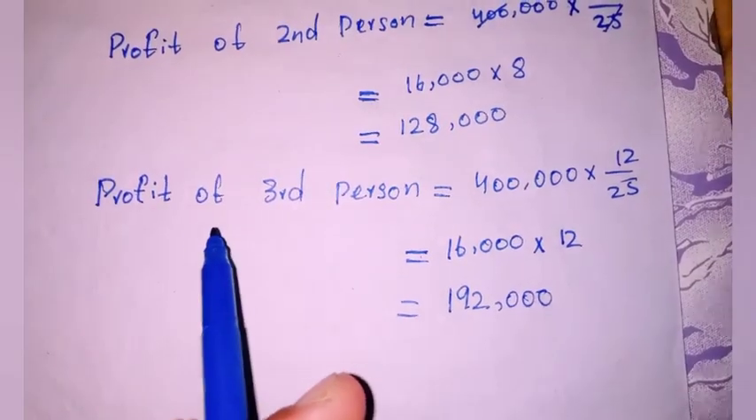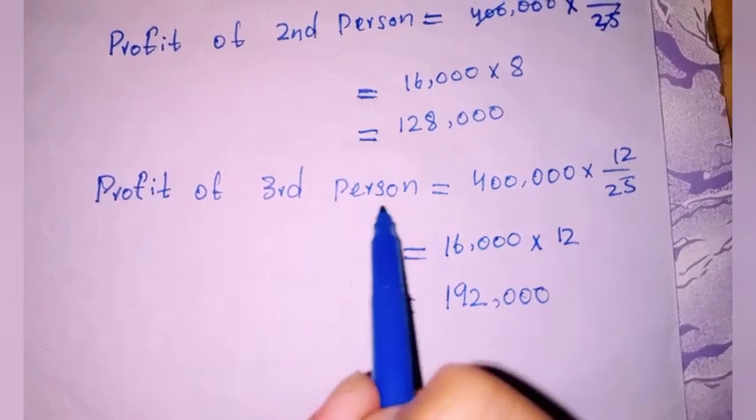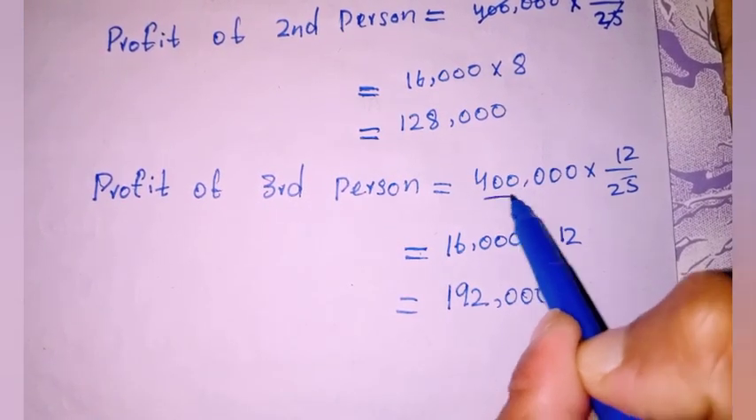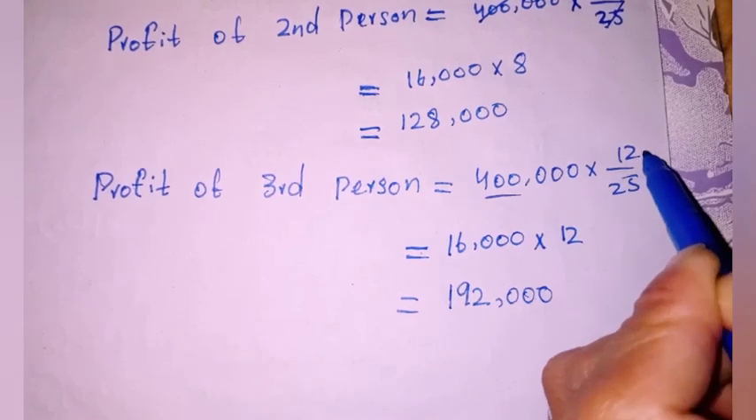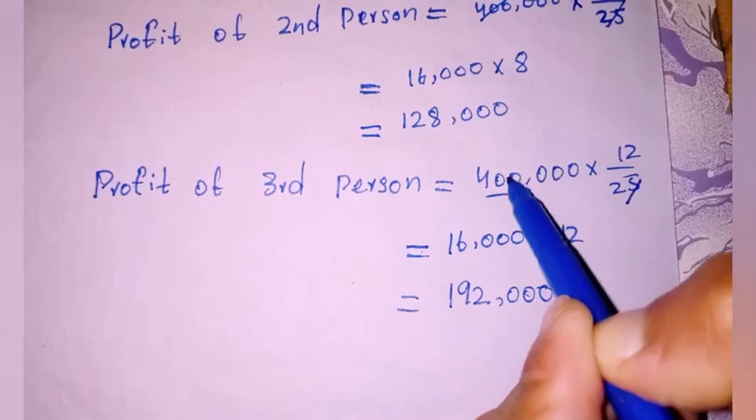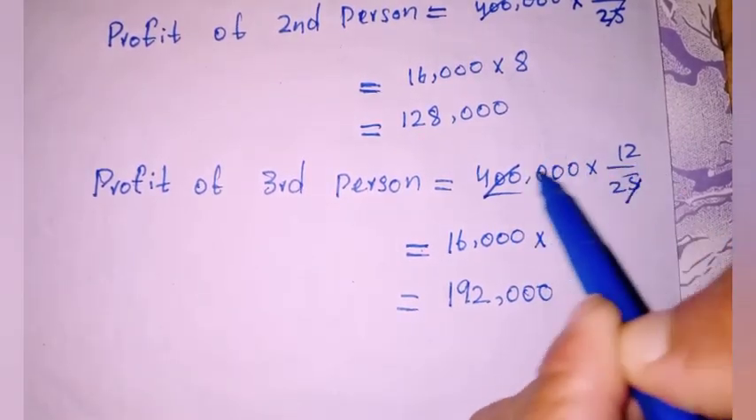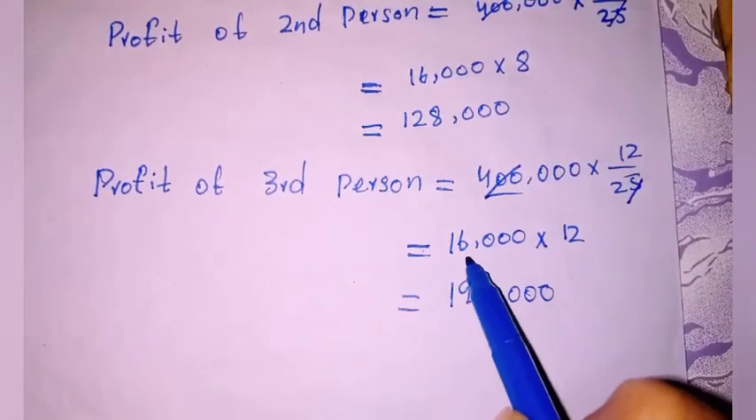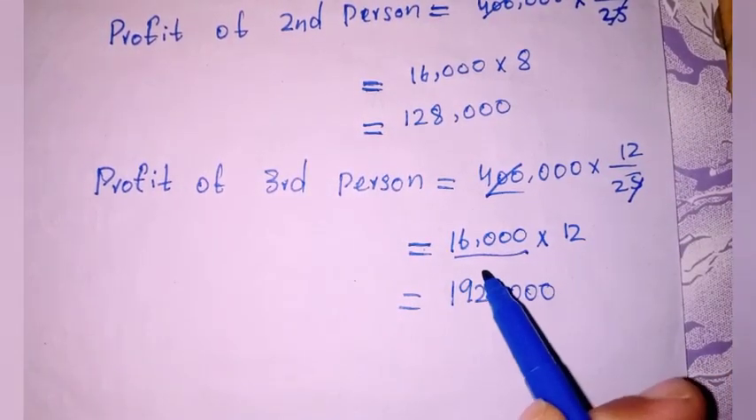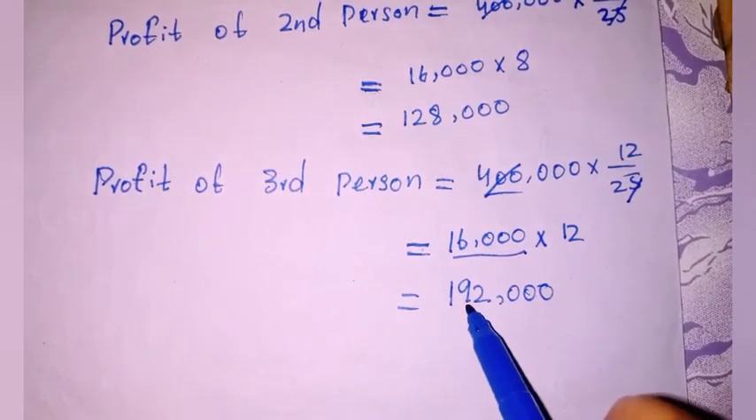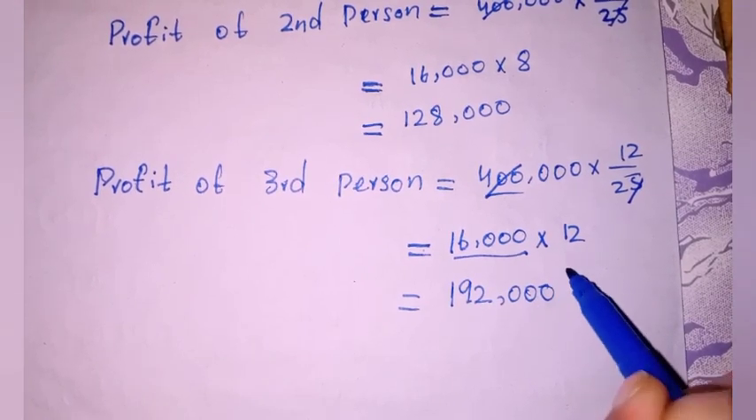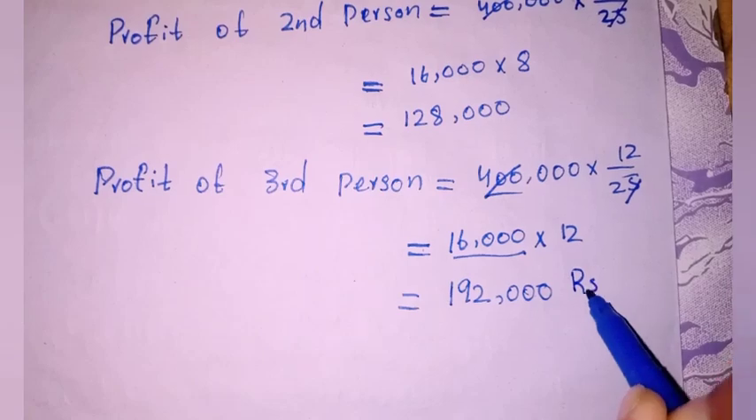And similarly the profit of third person is 400,000 multiplied by 12 divided by 25. So from here 25 cancels with 400, and from here we get 16,000. So 16,000 multiplied by 12 becomes 192,000 rupees. So we can write Rs.